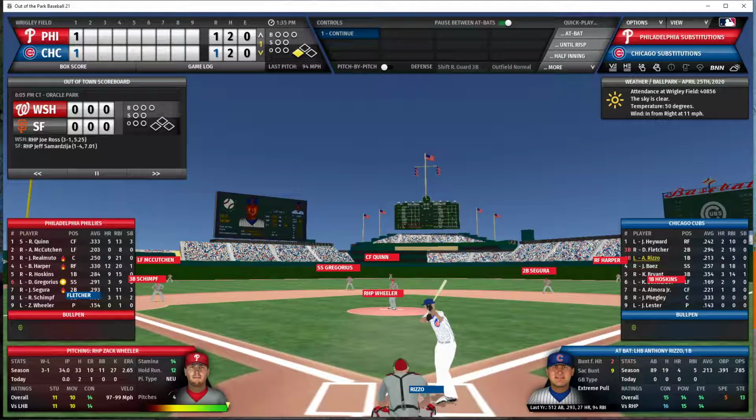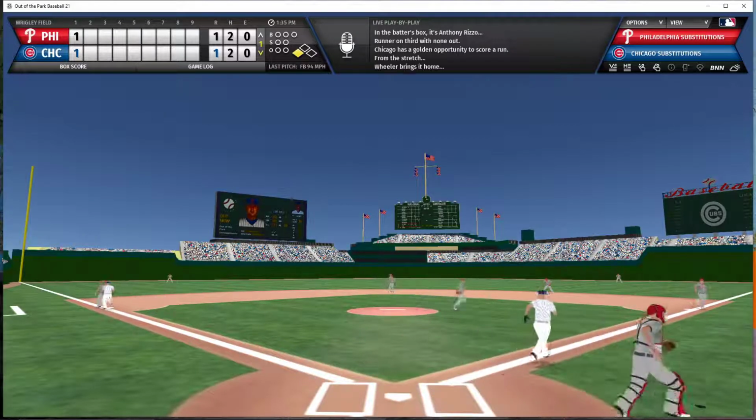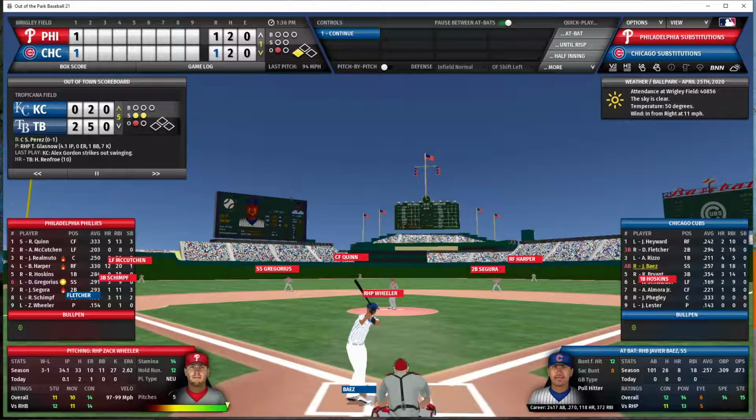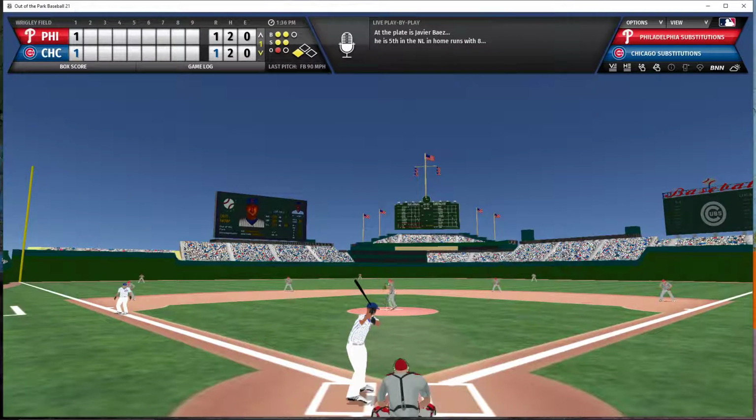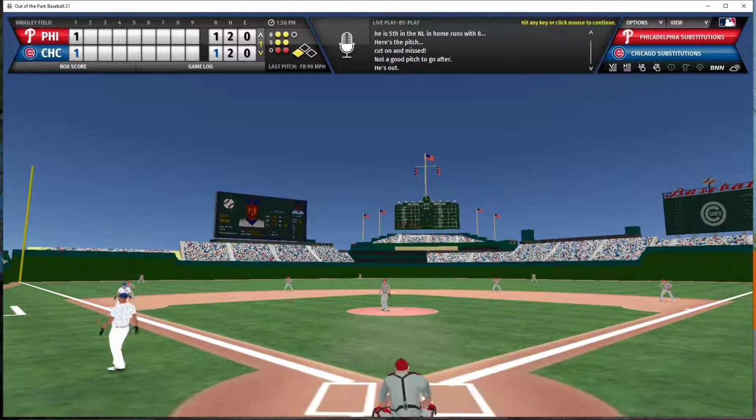Rizzo now the batter with still nobody out. And the go-ahead run 90 feet away. Rizzo pops it up in foul territory. It looks like the catcher is going to have that, and he does catch it in front of the backstop. Well, Baez now the batter with 1 out and the runner still on third. 2-2 count to Baez. Here's the pitch. Baez swings and misses. Strike 3. 2 down now for the Cubs.